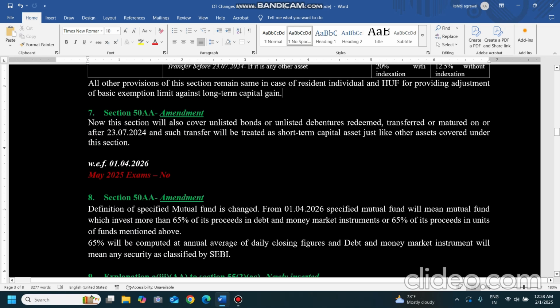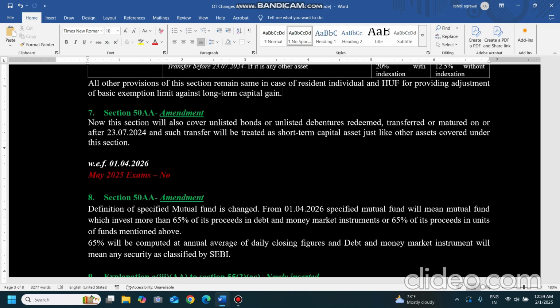Now coming to section 50AA. 50AA was introduced by the Finance Act. Earlier this section was applicable on market linked debentures and specified mutual funds. Now the specified mutual fund definition has also been changed, and the scope of this section 50AA has been increased by the Finance Act 2024. But the change in the specified mutual fund definition is not applicable for your exams. 1st April 2026 is the applicability of that mutual fund definition, but we'll just give a brief of that.